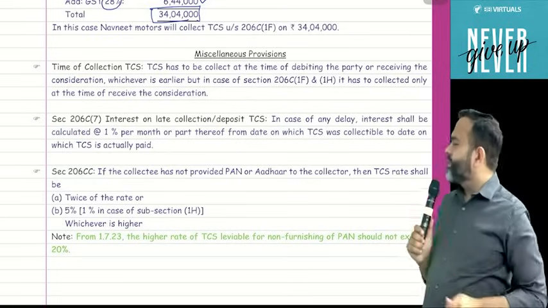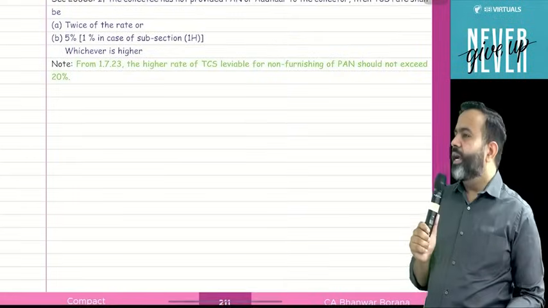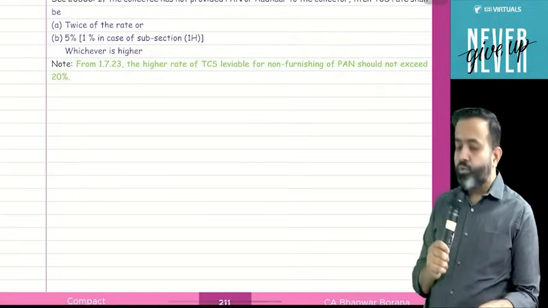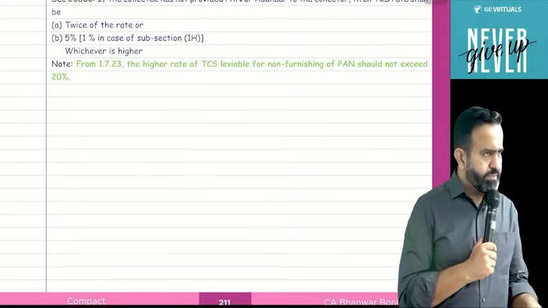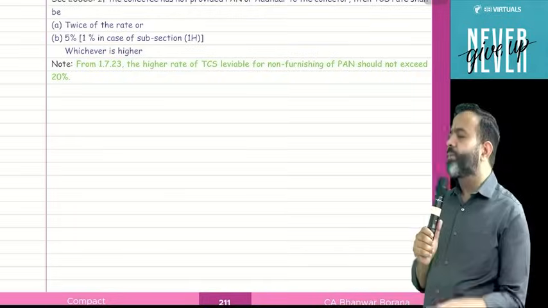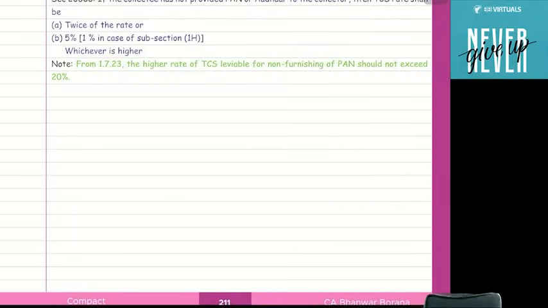One more point, in this section they made one amendment from this year, and it says that from 1st July 2023, your maximum TCS rate can be 20%. Because under the LRS scheme and OTPP, the TCS rate is now 20%. Suppose the PAN number is not given, then twice the rate will be 40%, and 5%, whichever is higher, is 40%. So the question is, is TCS applicable at 40%? The answer is no. TCS will be applicable at a maximum of 20%. You got my point or not?